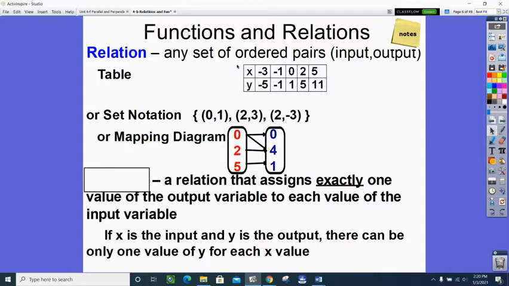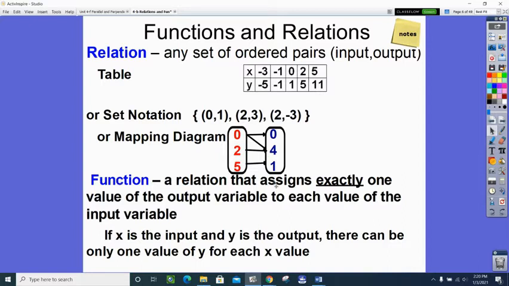Now we're going to kick it up a notch this time, and we're going to say that there's a relation that assigns exactly 1 output for each input. What is that called? And that's our new word, which is a function. So if x is the input and y is the output, there can only be 1 value of y for each x.